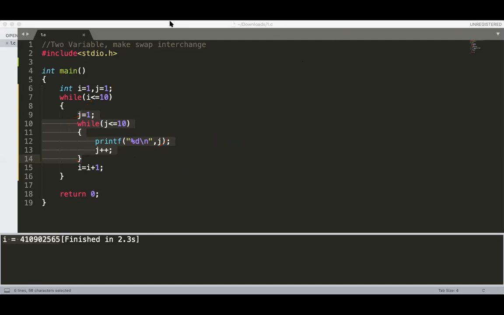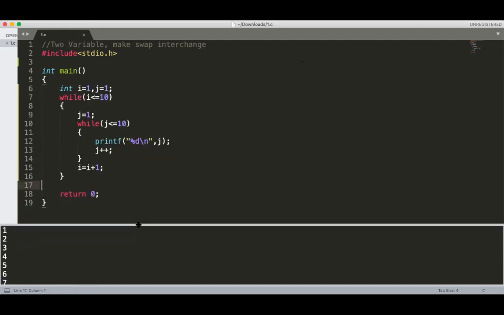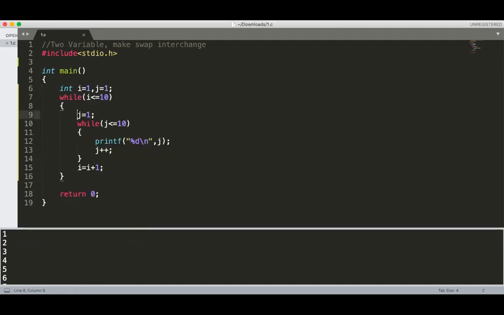If I execute this program, you will get the output as 1 to 10, 1 to 10, 1 to 10, 10 times. And if I remove this j equal to 1, then the output is 1 to 100.